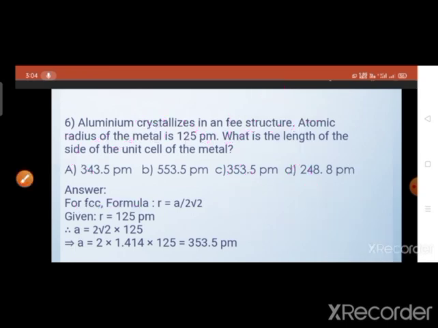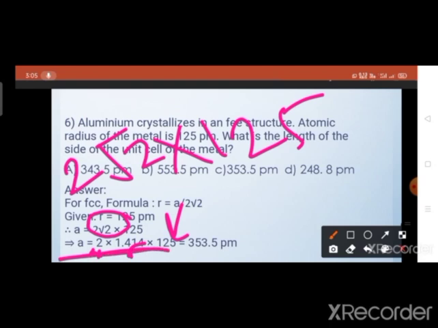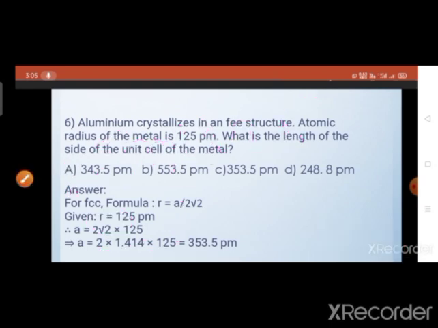Now we have to put the values in this equation. We get 2 into square root 2 into 125. The value of square root 2 is 1.41 and the value of R is 125. After solving this multiplication you get the answer 353.5 as the final answer. So the third option is the correct option.